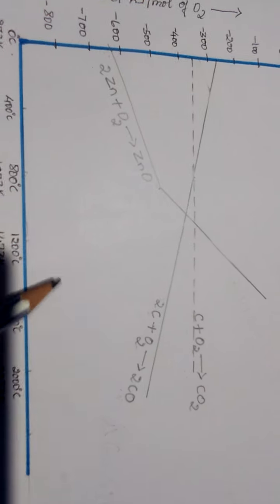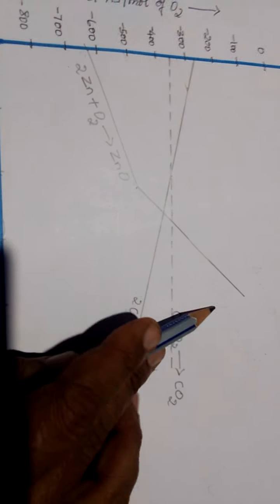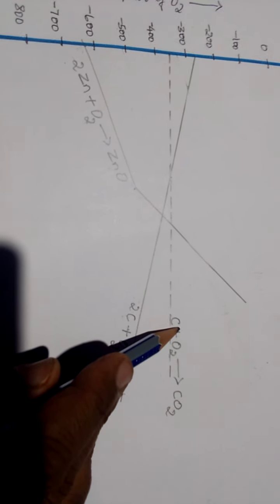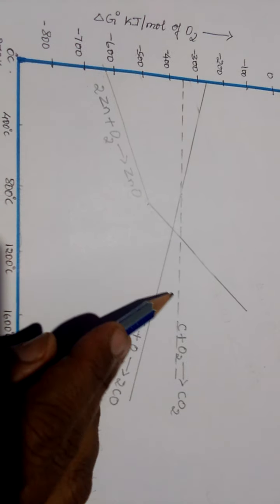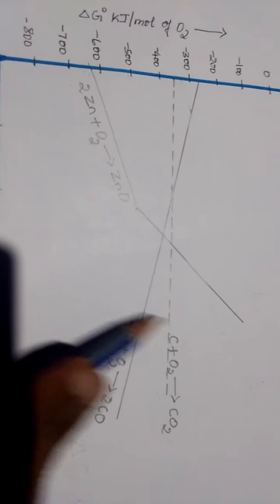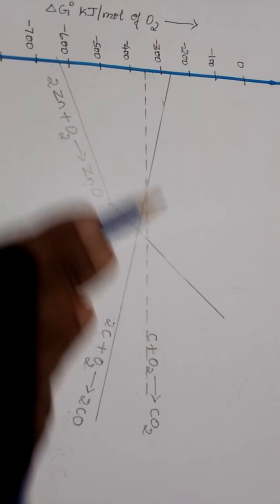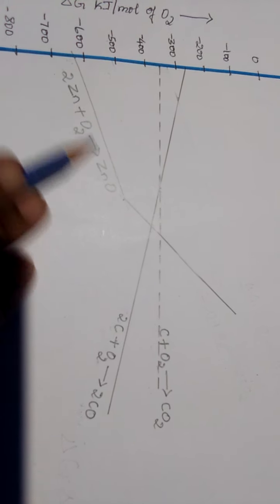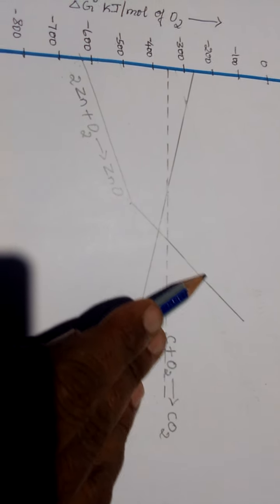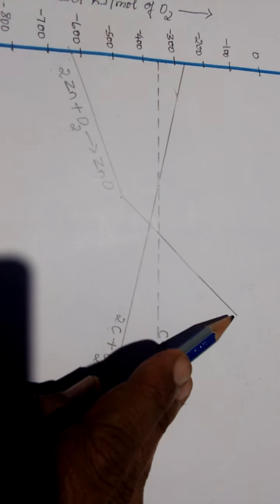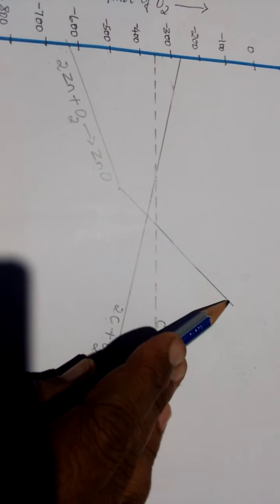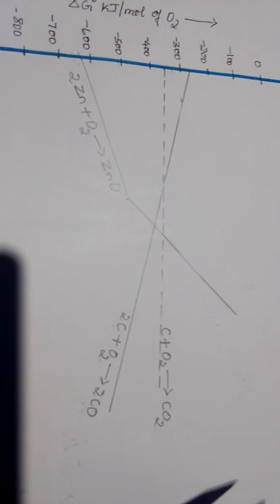So delta S is decreasing, and delta G values become lesser and lesser negative. Now how to choose a reducing agent, whether carbon monoxide or carbon is going to become a reducing agent here? See, the carbon monoxide line is somewhere here, so it is very near to the formation of zinc oxide. Even though it is below, it is very near, so it cannot become a reducing agent. To become a reducing agent, it has to reach a very high temperature.